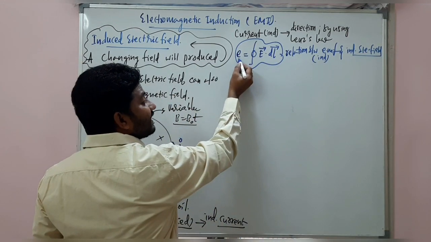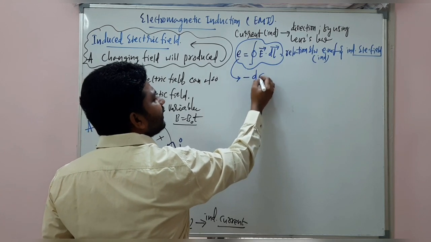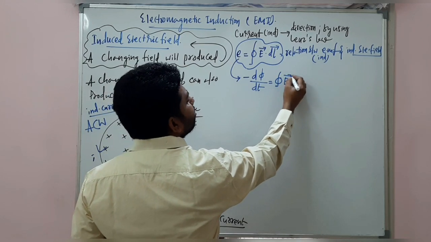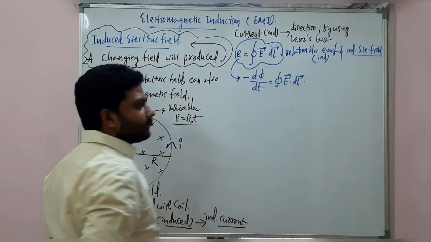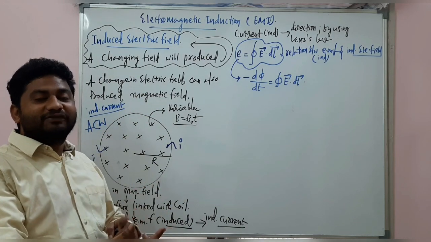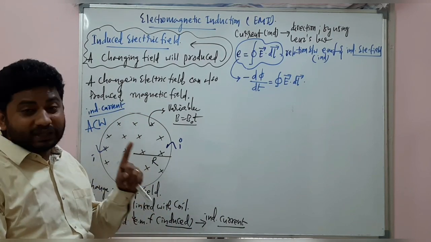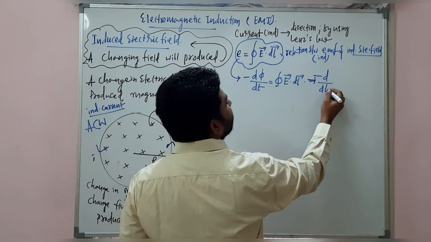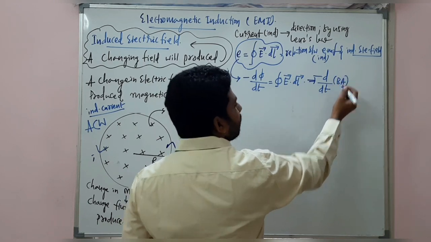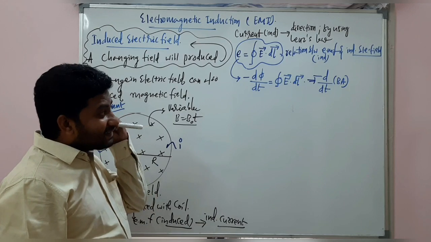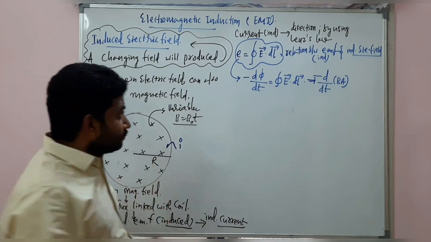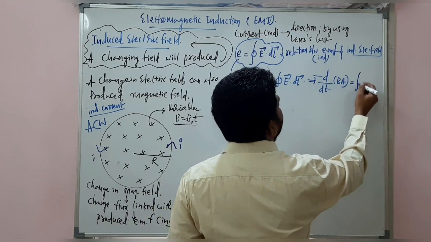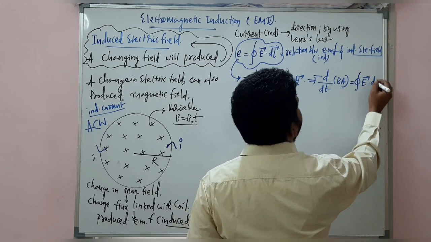And we know already this EMF is equal to minus d phi by dt, which is equal to the integral of E bar dot dl bar. From here you can write one more thing. My dear students, listen to me carefully. So from here, what can you write? Minus d by dt of BA. Clear? So minus d by dt of BA is equal to the integral of E bar dot dl bar.